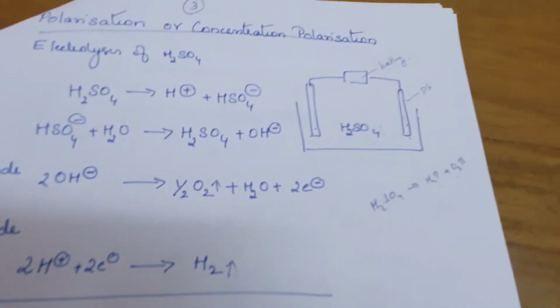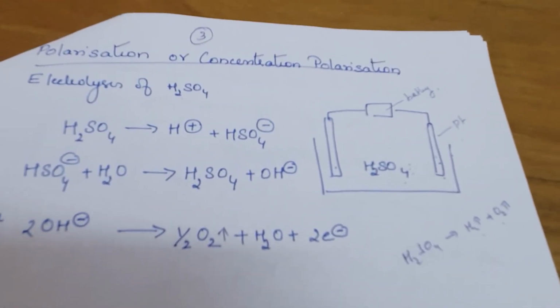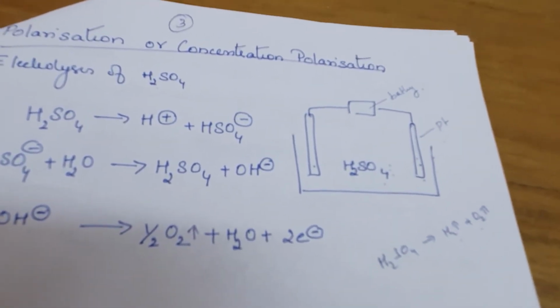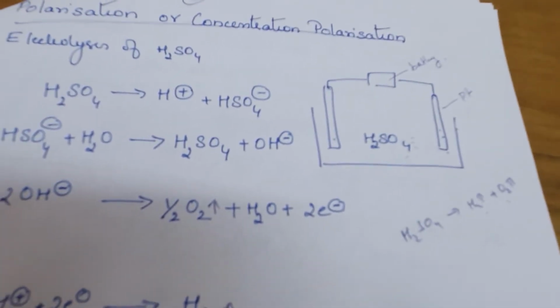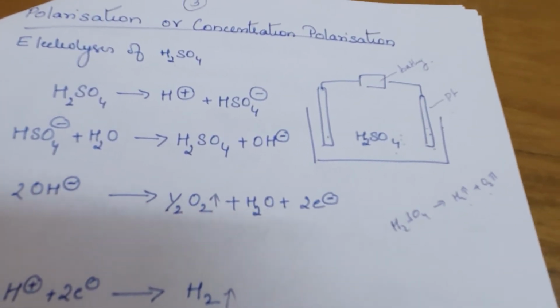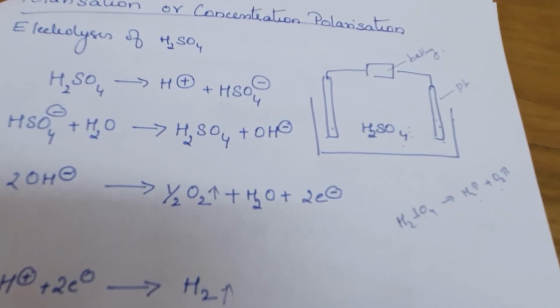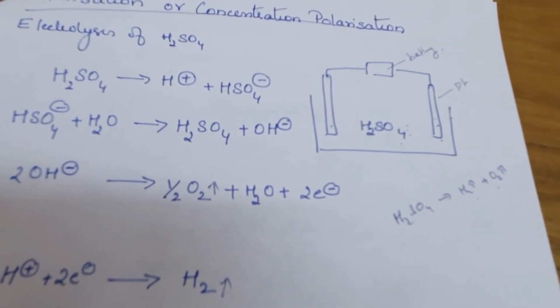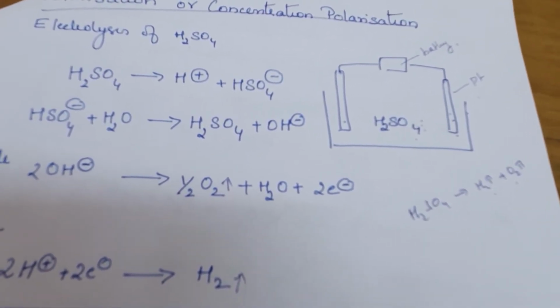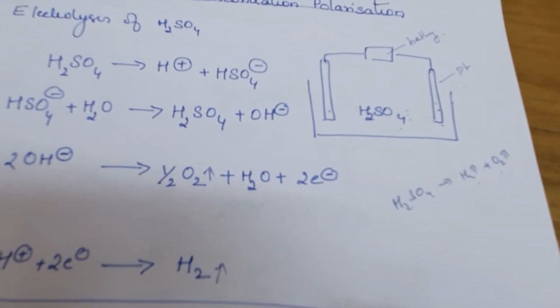Okay. Next one is polarization or concentration polarization. When we do the electrolysis of any solution, due to the production of the products of the electrolysis, a back EMF can be produced.